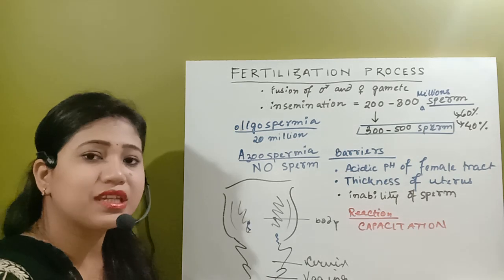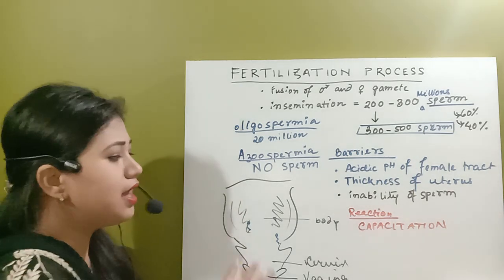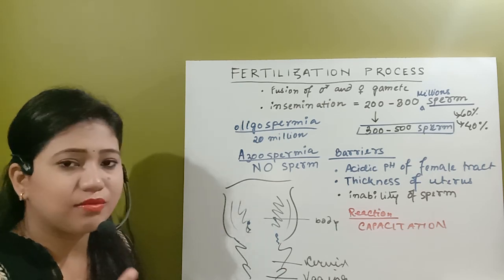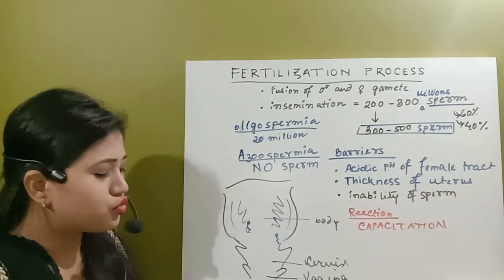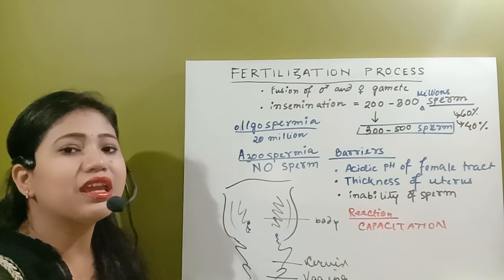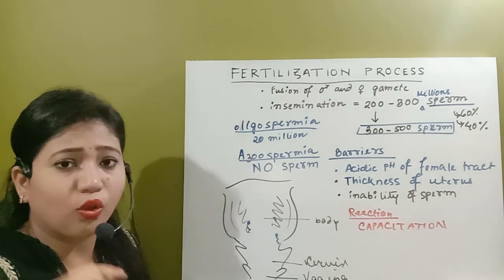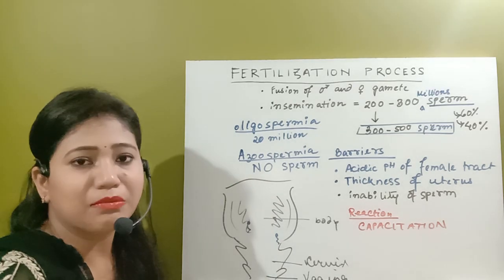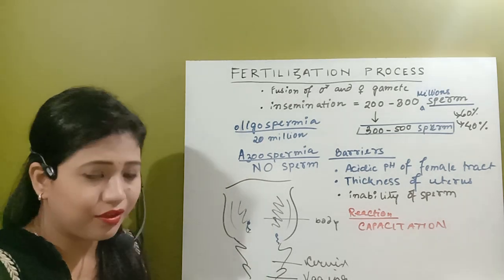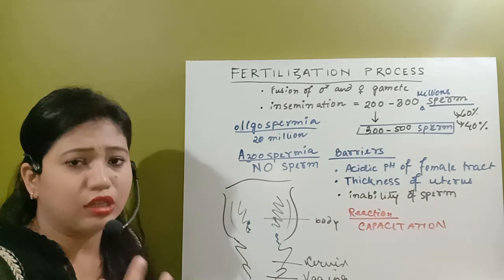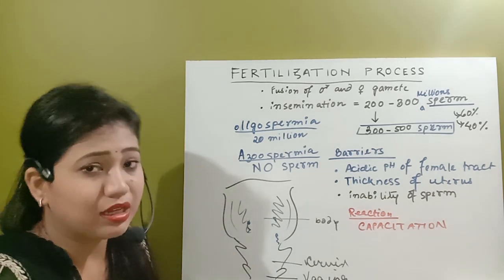So how will this capacitation reaction occur? In the female tract, lots of phagocytes or some chemicals are there. Those chemicals can lyse the sperm glycoprotein or cholesterol layer and once again make the spermatozoa active, so that now the acrosome is capable of releasing the sperm lysine.